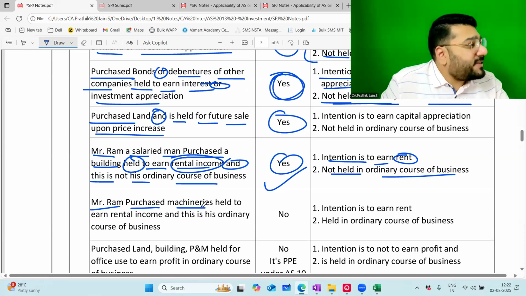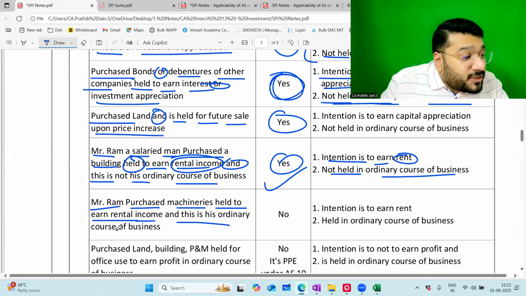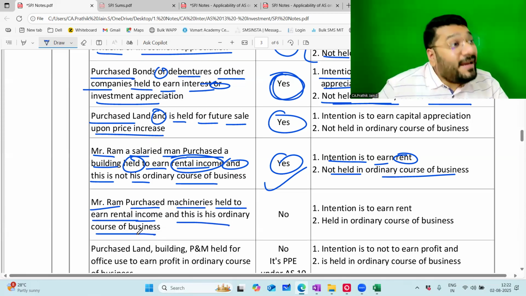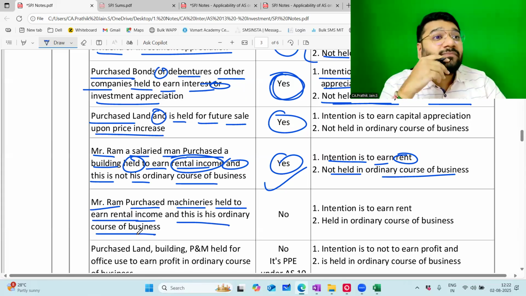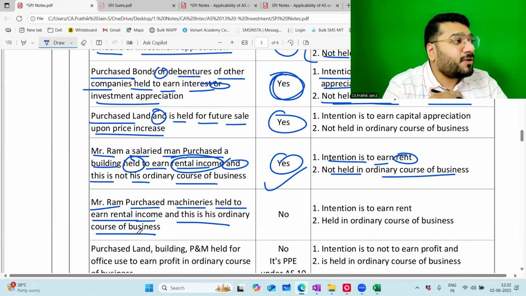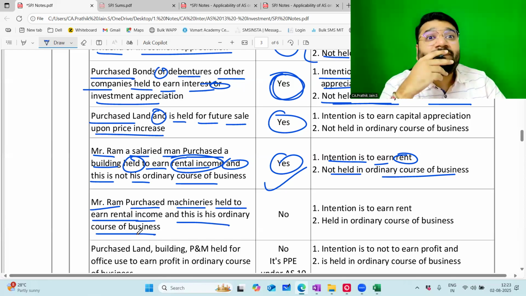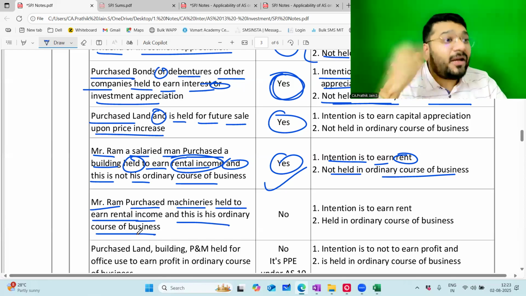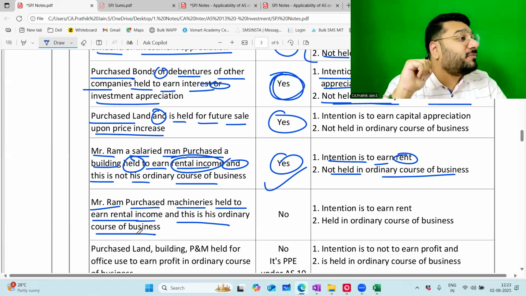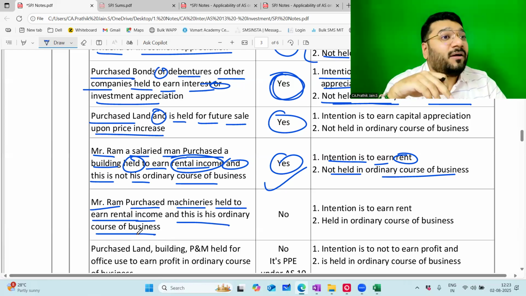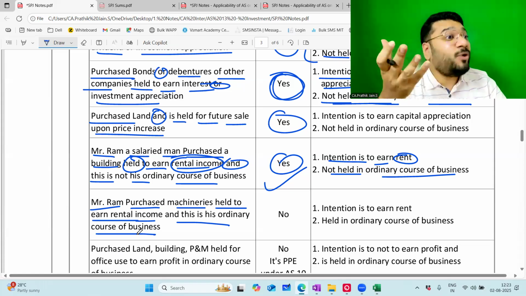Mr. Ram purchased machineries. Why? Because he has the intention to earn rental income. And this is his ordinary course of business, which means he's buying the machineries every time for renting. So imagine, let's say I'm having a desire of running a cab company. So what I do is I buy the taxis, I buy the cars, I rent them out to multiple people. So I will rent out the car to Ola. I will rent out the car to Uber. I will rent out the car to Red Taxi. So here, this becomes my ordinary course of business. That is my routine work.